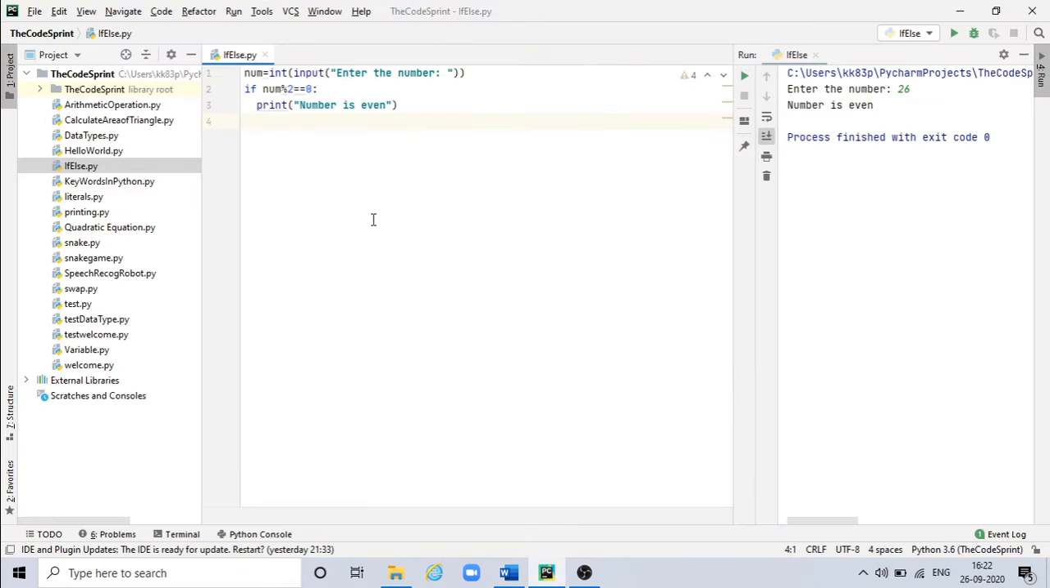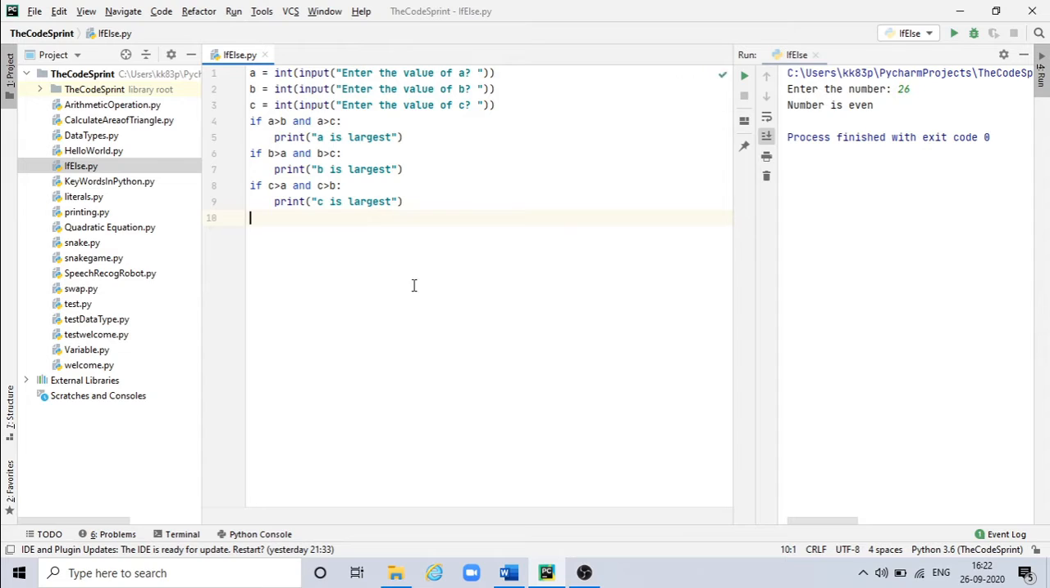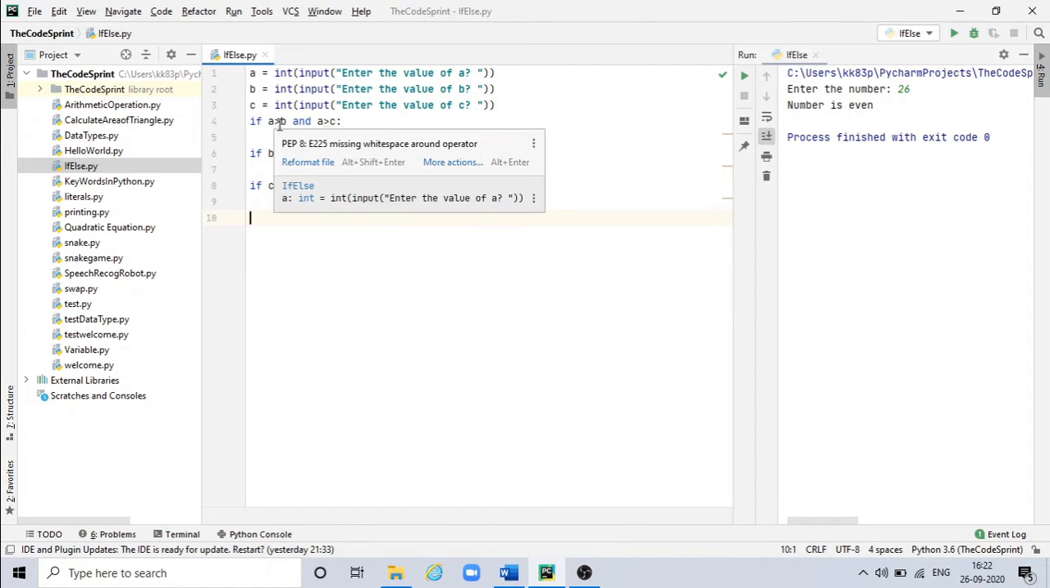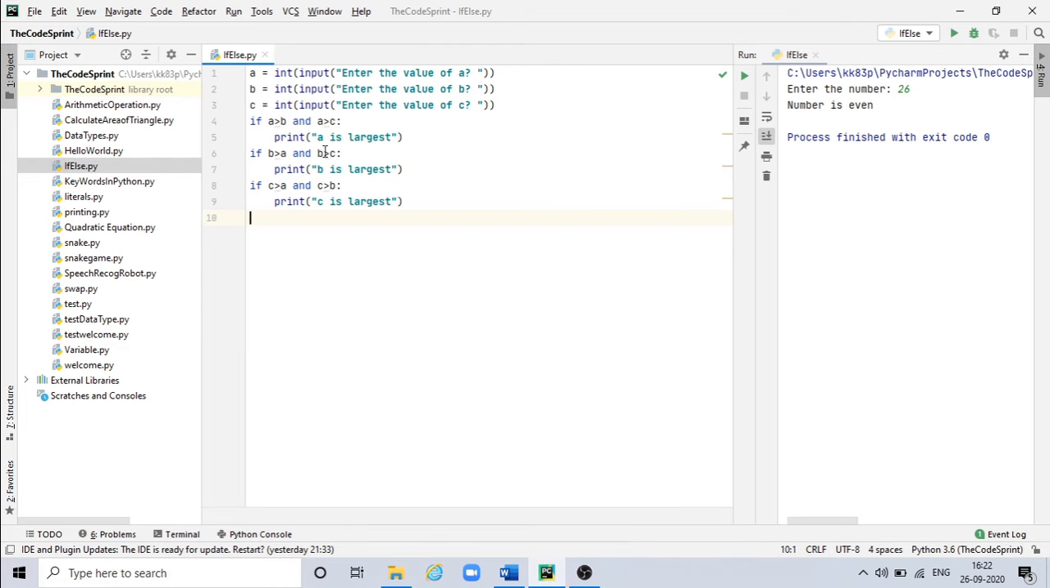Let's take one more example. Here we are accepting three inputs from the user and keeping them in A, B and C variables respectively, and we are checking with three conditions here using three if statements. First one is if A greater than B and A greater than C, then A is the largest one, and if B greater than A and B greater than C, then B is the largest one, and if C greater than A and C greater than B, then C is the largest one.